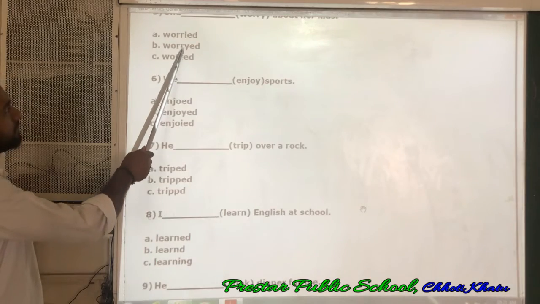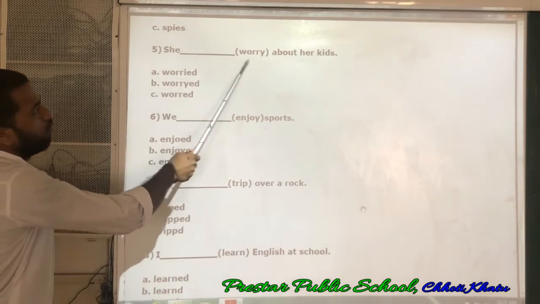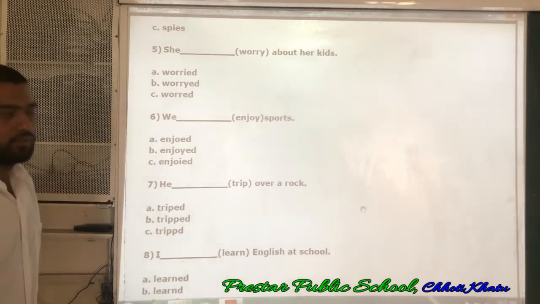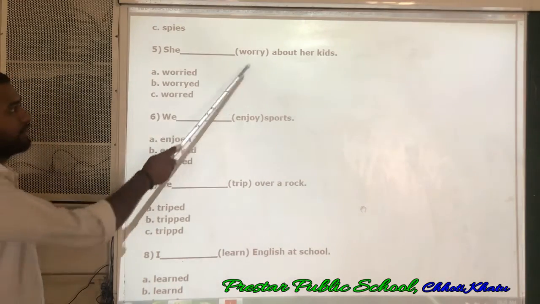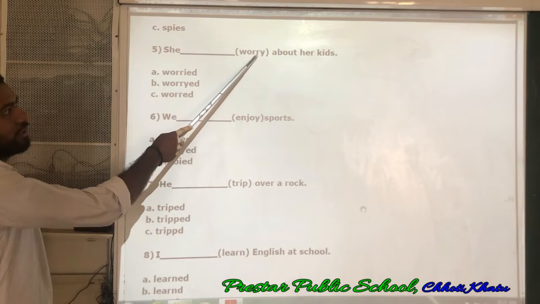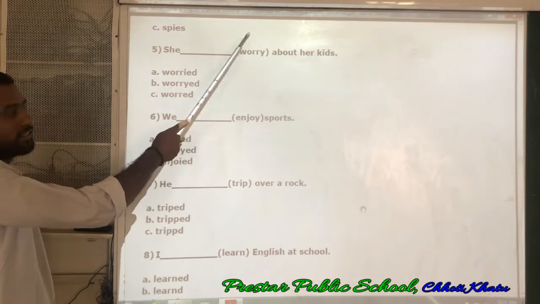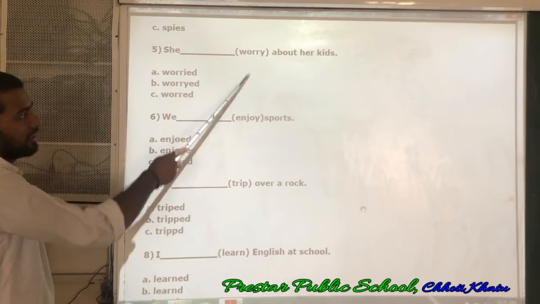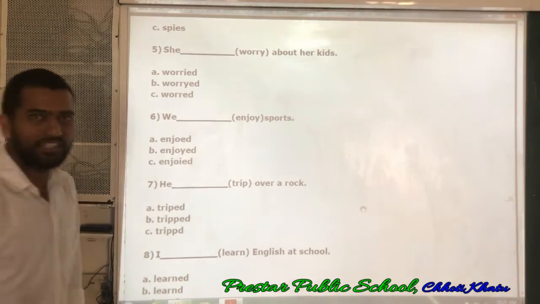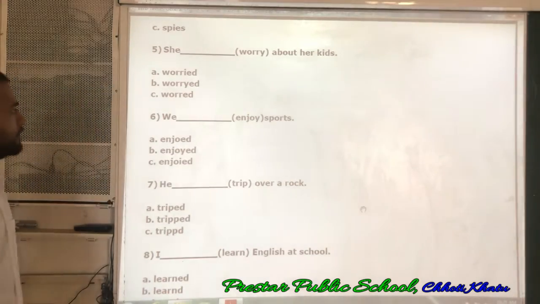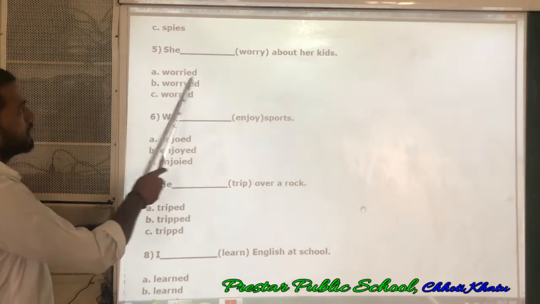Next, she ___ about her kids. What is the past form of this, worry? Worried. The same way, consonant plus y. When consonant plus y is there, then y is replaced with i and ed is added to it. Then it becomes the V second form of the given verb. So this one is the correct answer for that.